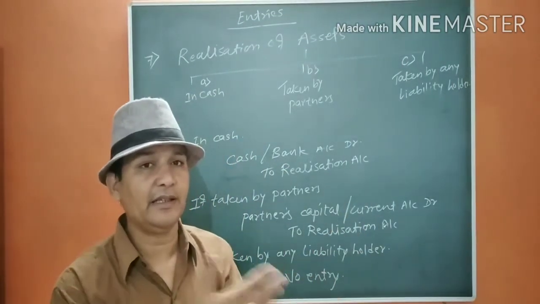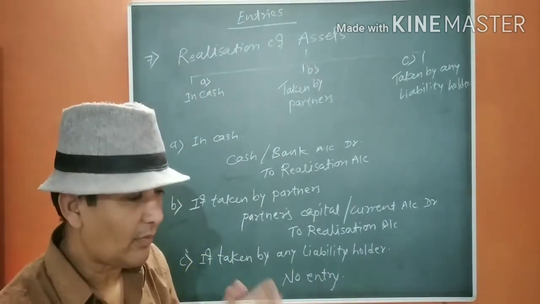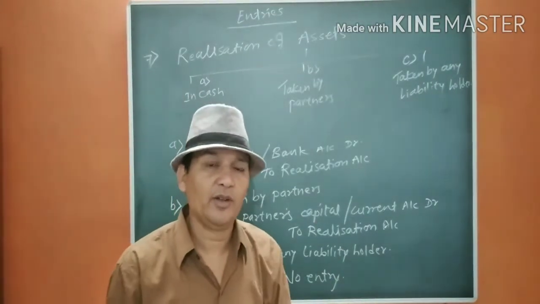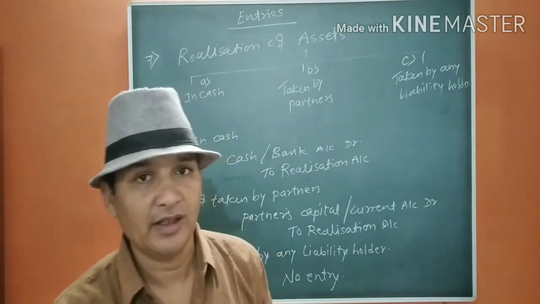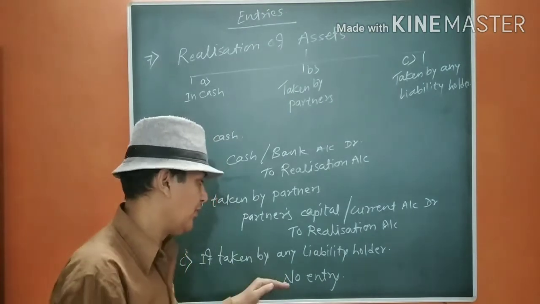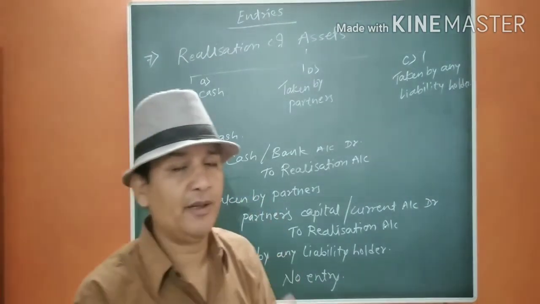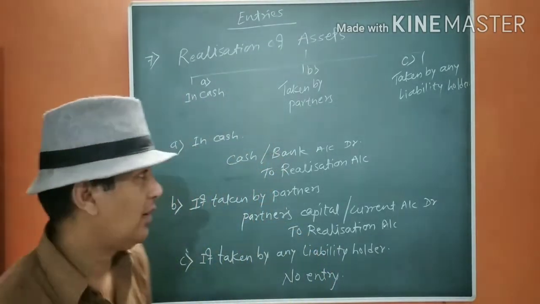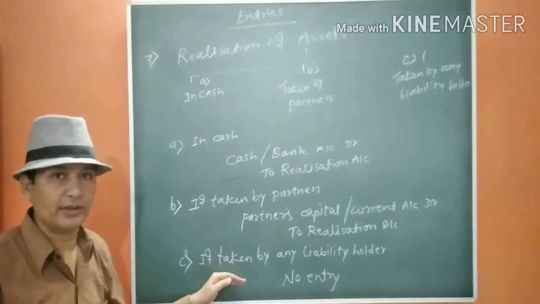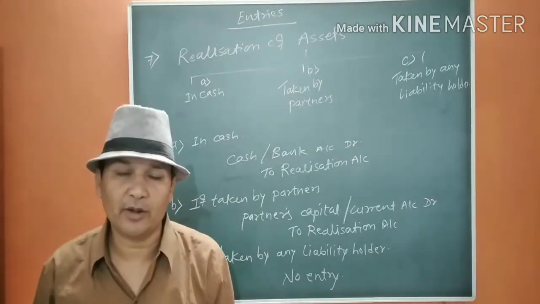When we are settling both the things from realization, we are not able to write the entry realization to realization. That's why there will be no entry, because the settlement is taking place within the realization account itself. You should keep that in mind. It is very important.